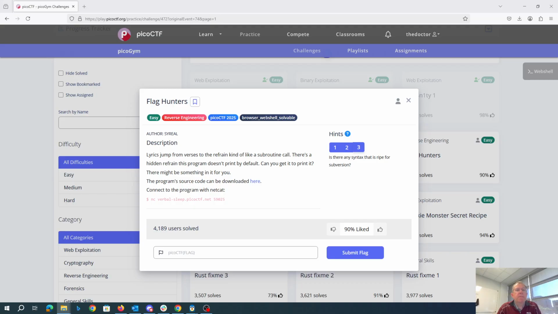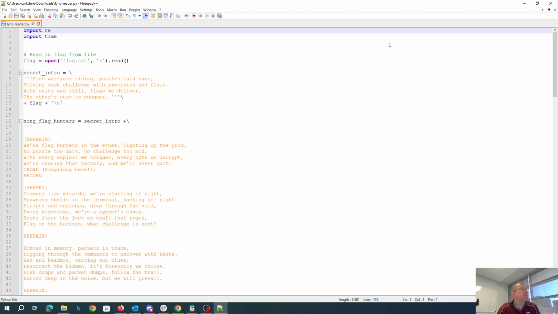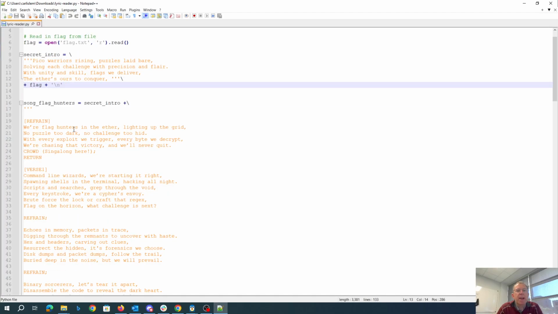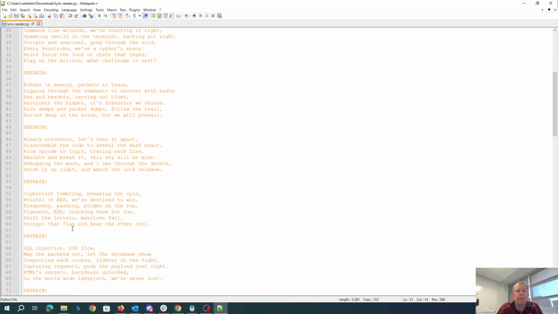All right, so we're going to open up this source code in Notepad++. We're importing regular expressions and time. Here's the flag in the secret intro. The song is the secret intro plus this refrain. Crowd, return, verse 1, refrain. Okay.